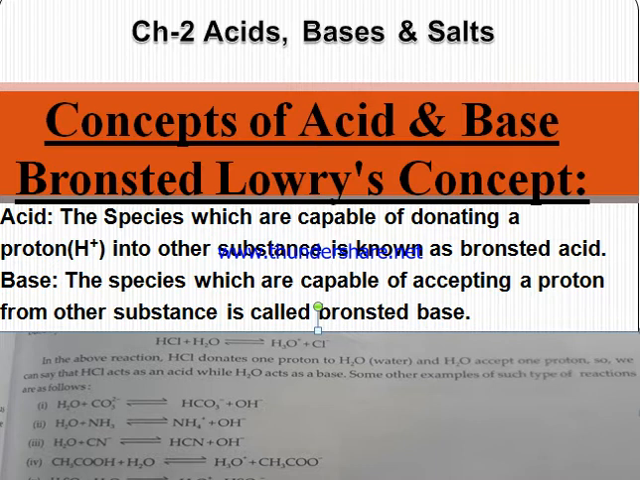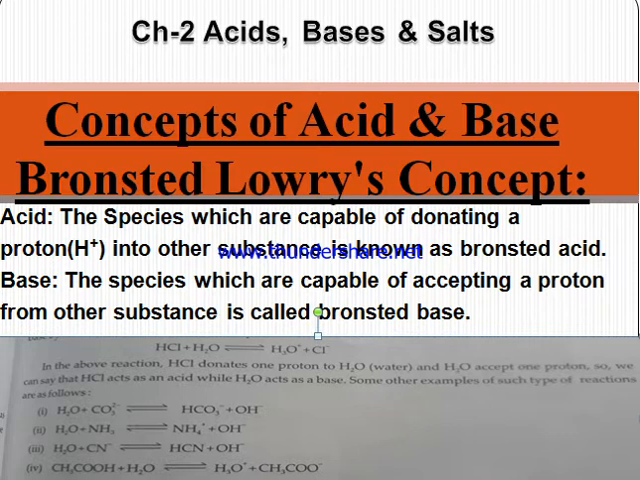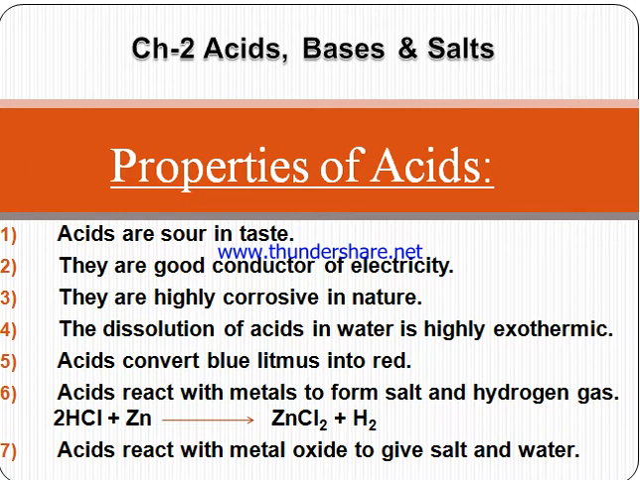Next we come to the properties of acids. Now the concept becomes very easy. Acids are sour in taste, and they are good conductors of electricity. Acids are highly corrosive in nature. The dissolution of acid in water is highly exothermic. Acids convert blue litmus to red. There are many more points. Acid reacts with metals to give salt and hydrogen gas. Acid reacts with metal oxide to give salt and water. So these are some properties of acids.